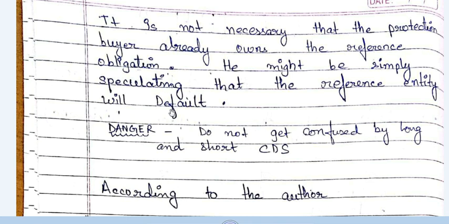Now if the credit quality worsens in the future, that means if Apple defaults, the protection seller with whom I entered the offsetting contract has to pay me. So he has to pay me a very large amount. That means I'm going to profit in the future. I may be just speculating that the reference entity will default. I may not actually own the bond for buying a CDS on that bond.